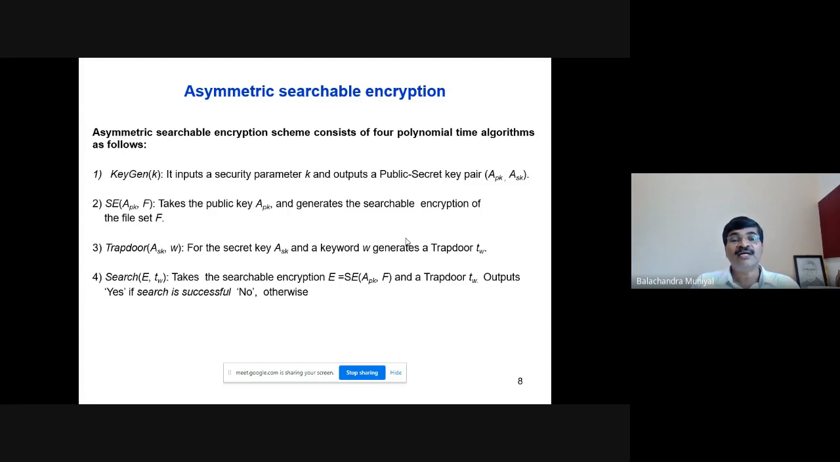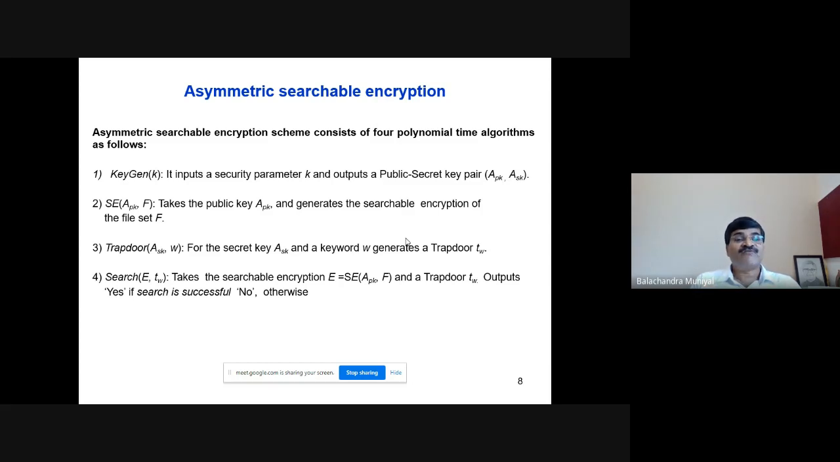As you know, in the public key encryption technique, 2 keys are used. One is the public key and another one is the private key or secret key. Given a security parameter k, this algorithm KeyGen(k) outputs a key pair, public and secret key pair. You call them APK, that is the public key, and ASK, that is the secret key or private key.